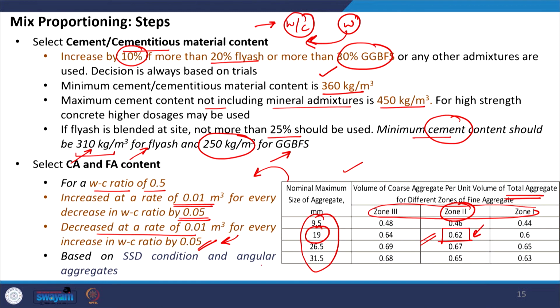And this table again is based on the assumption that the aggregates are in their saturated surface dry condition. We all understand what is a saturated surface dry condition, that the water has been absorbed inside the pores, but it is not present on the surface. So, that is a saturated surface dry condition, and it is again meant for angular aggregates. In other cases, we have to do adjustments.